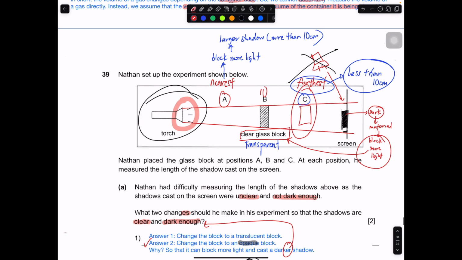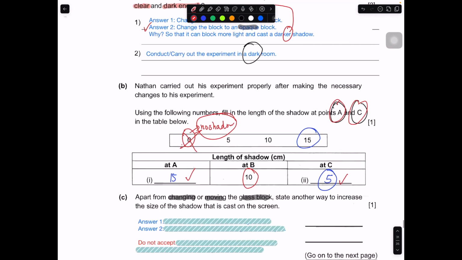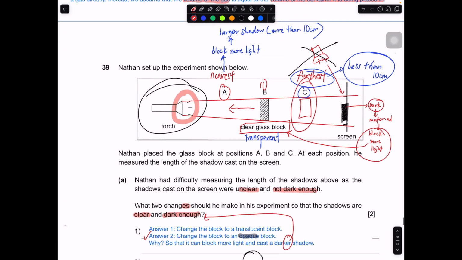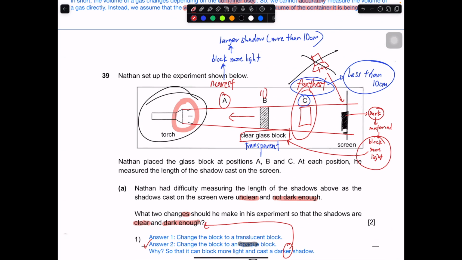Either number one, you move the object nearer the light source, you block more light, right? So that will be the first part. Or you move the screen further away from the object. If you move the screen further away from the object, the shadow will become larger.